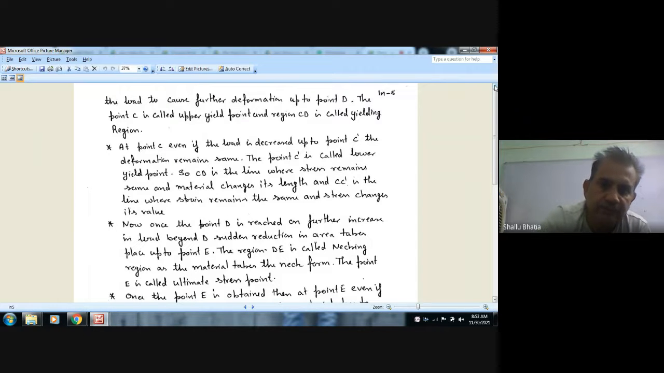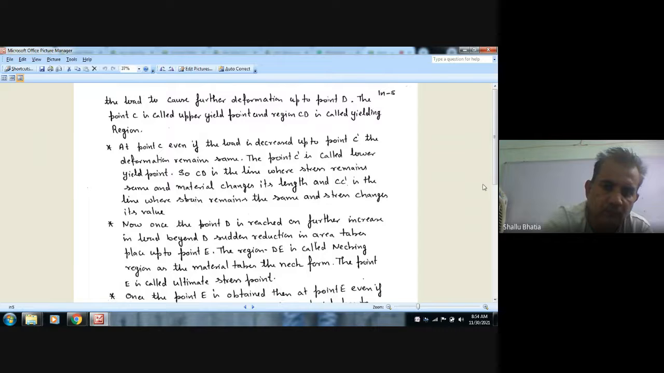The point C, I read out for you. At point C, even if the load is decreased up to point C dash, the deformation remains the same. The point C dash is called lower yield point. So CD is the line where the stress remains the same and the material changes its length, and C dash is the line where the strain remains the same and stress changes its value.